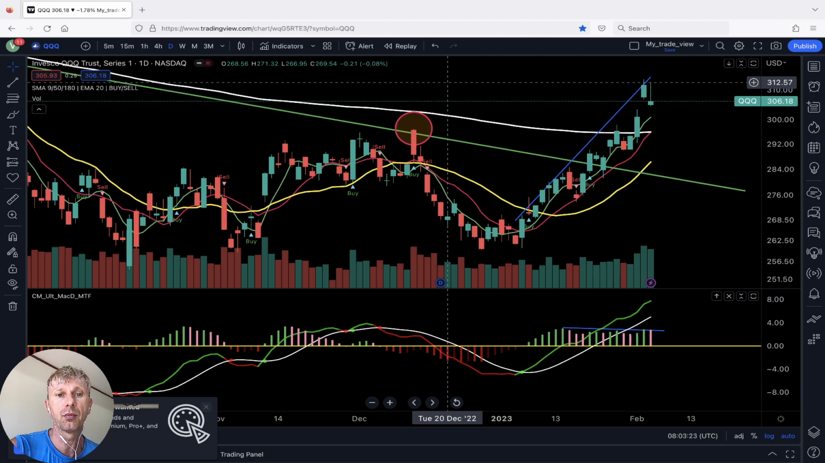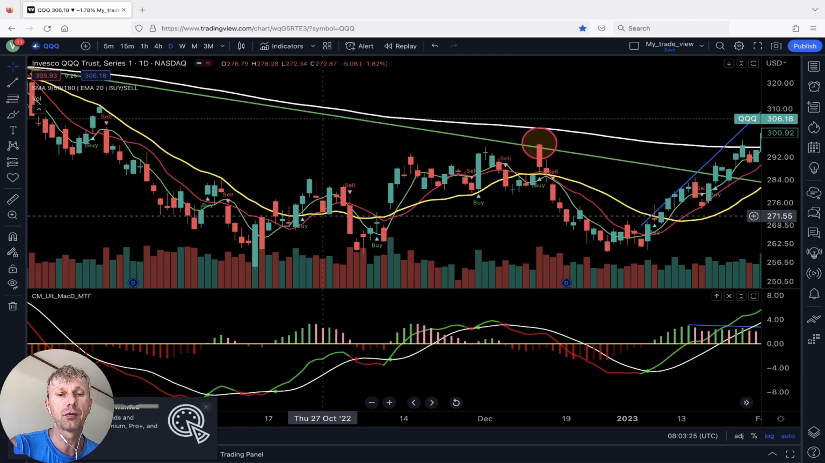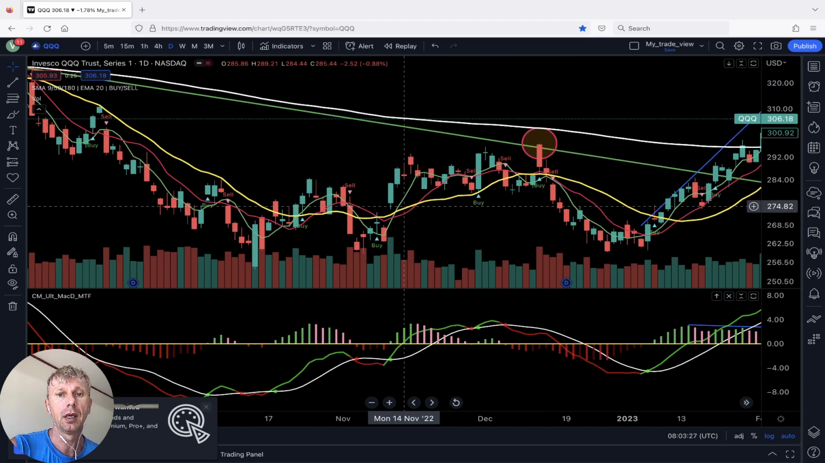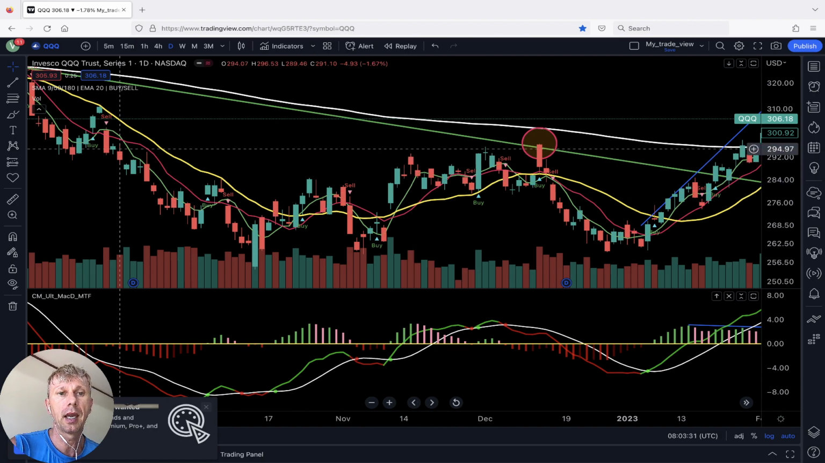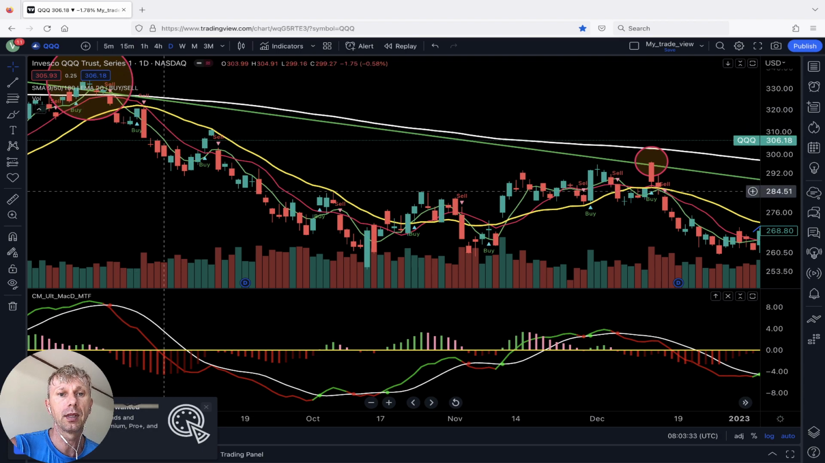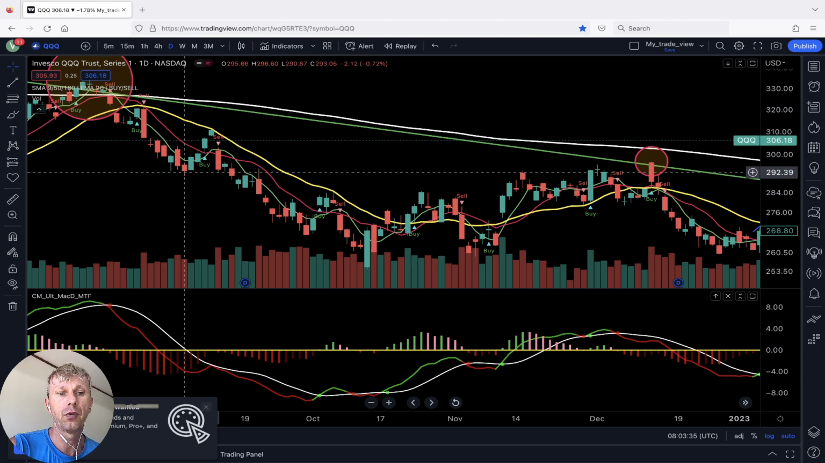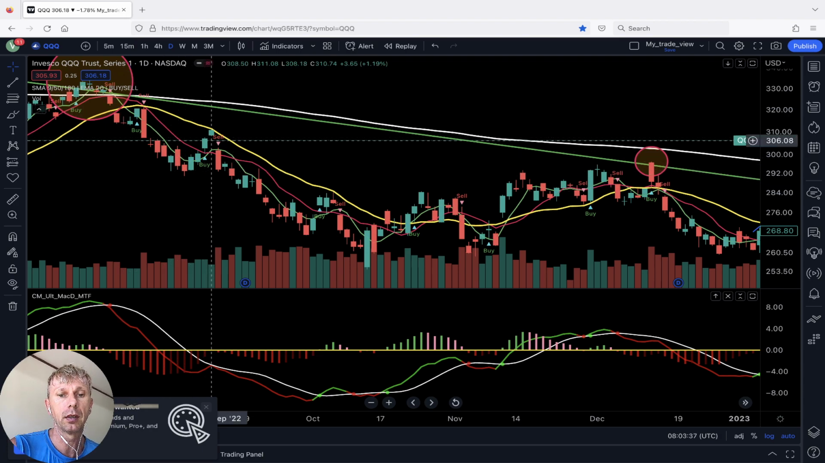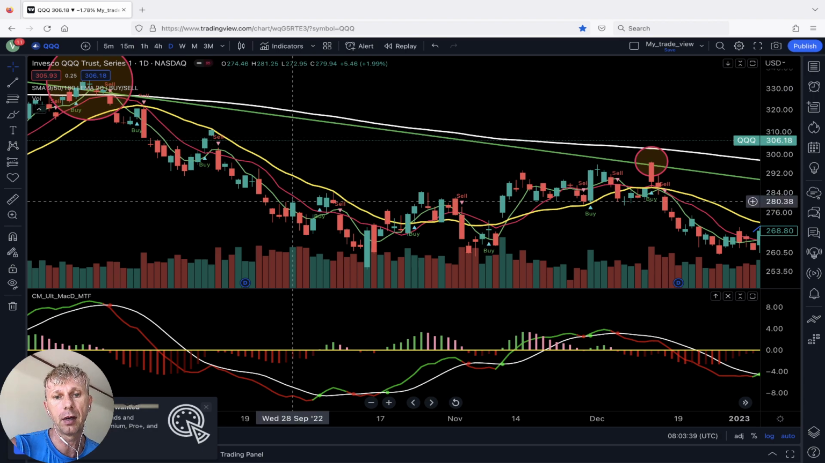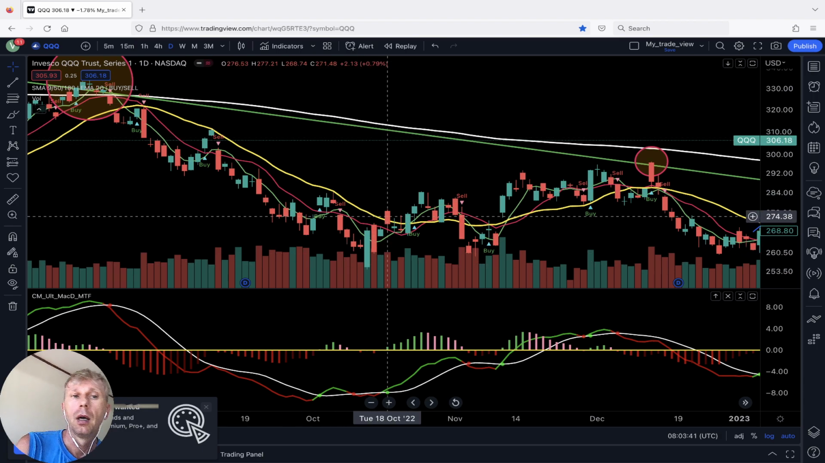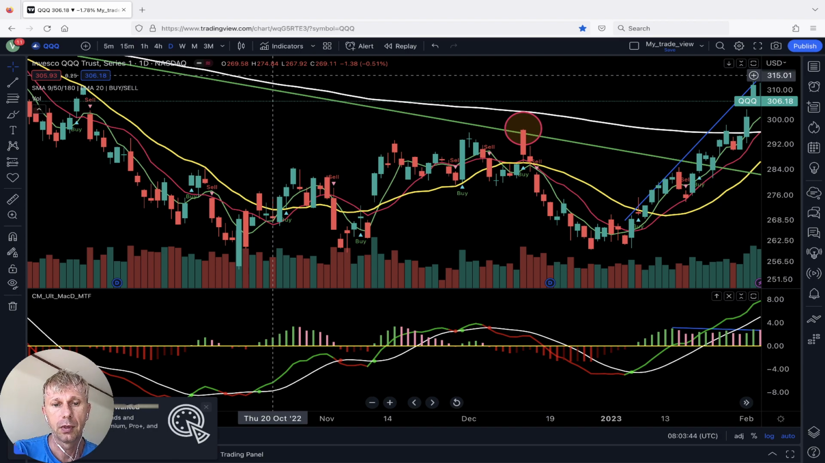I'll show you an example. Each time it's disconnected from MA20, it comes back to MA20. It always came back to MA20 when it's far from MA20, like here. Far from MA20, came back to MA20. Always like that. Here, far, came back. Okay, that's all.